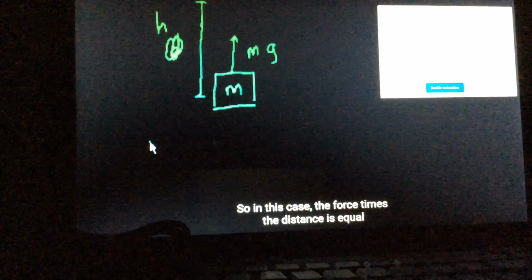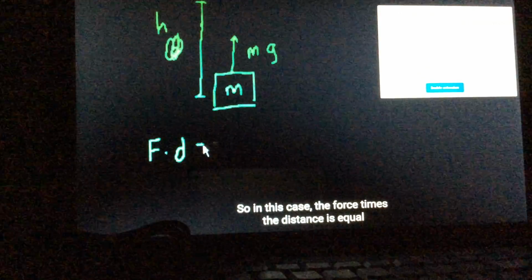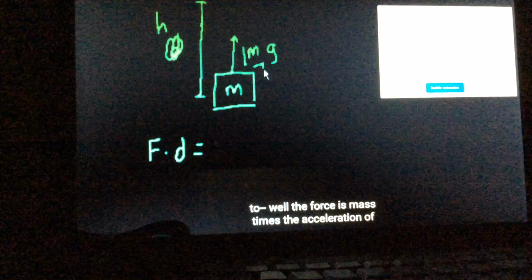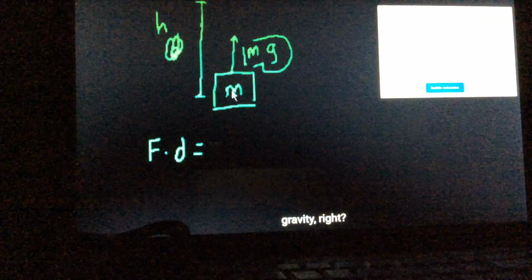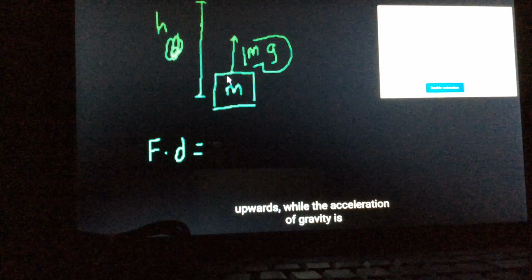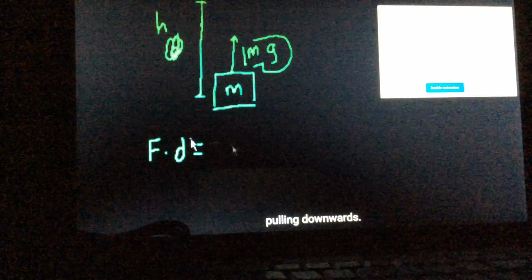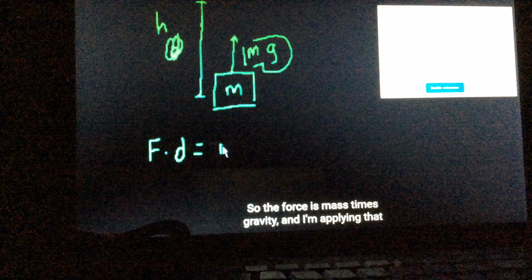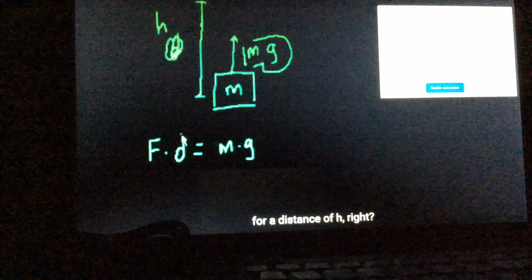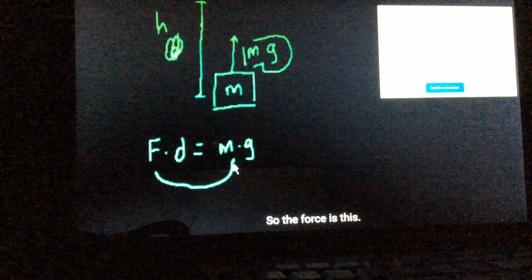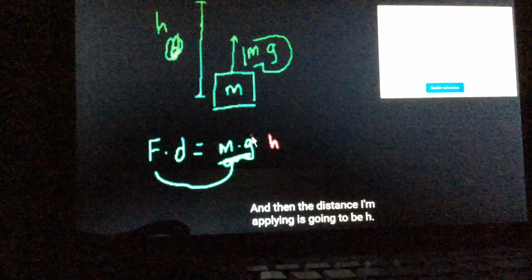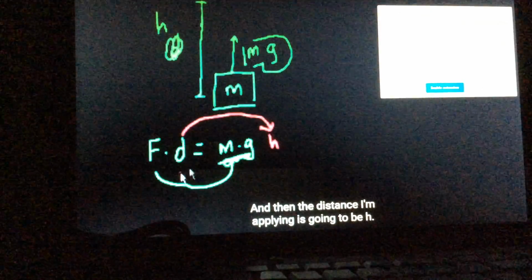So in this case, the force is mass times the acceleration of gravity, and remember, I'm pushing upwards with the acceleration of gravity, while gravity is pulling downwards. So the force is mass times gravity, and I'm applying that for a distance of h.